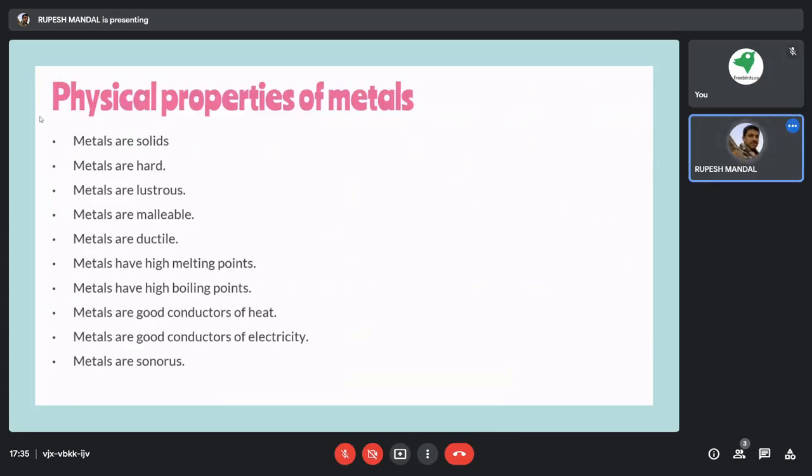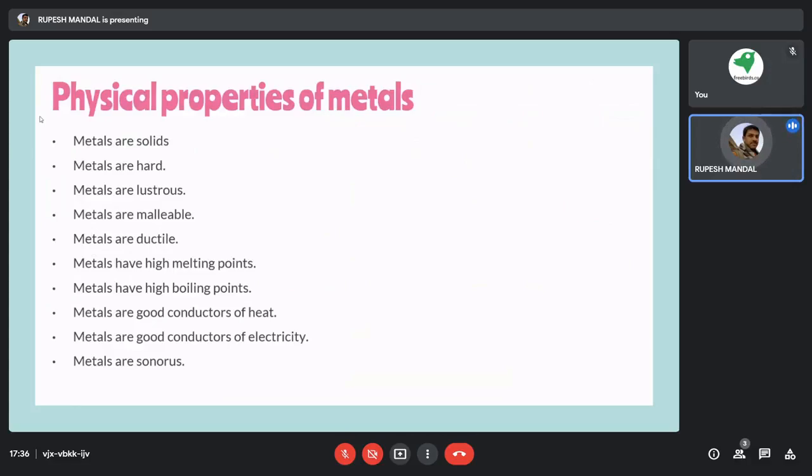As we know, the metals we come across, like iron, aluminium, gold, copper, titanium, are all solid enough. So this is the first point: metal should be solid. Then the second one is that metal should be hard. We also know this one, that metals are hard.